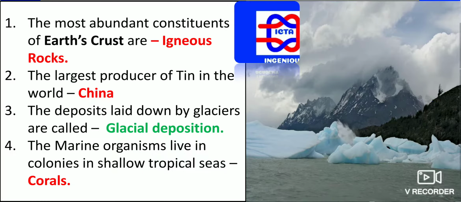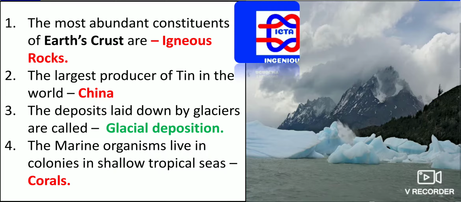The most abundant constituent of Earth's crust is igneous rocks. You will find the maximum igneous rocks on the Earth's crust. The largest producer of tin in the world is China. Please remember, the largest producer of tin in the world is China.